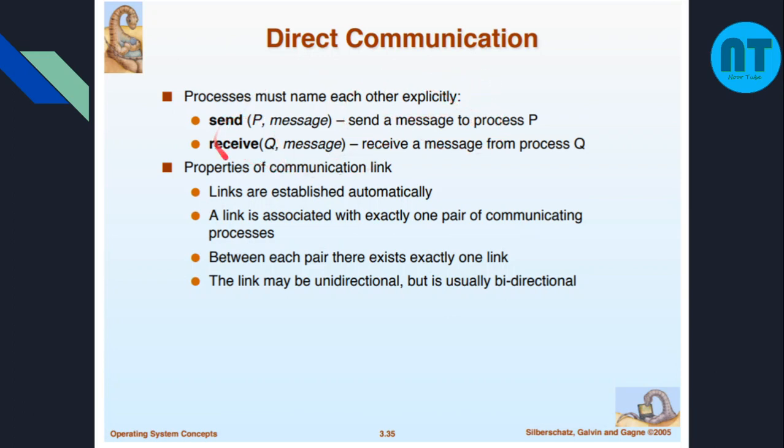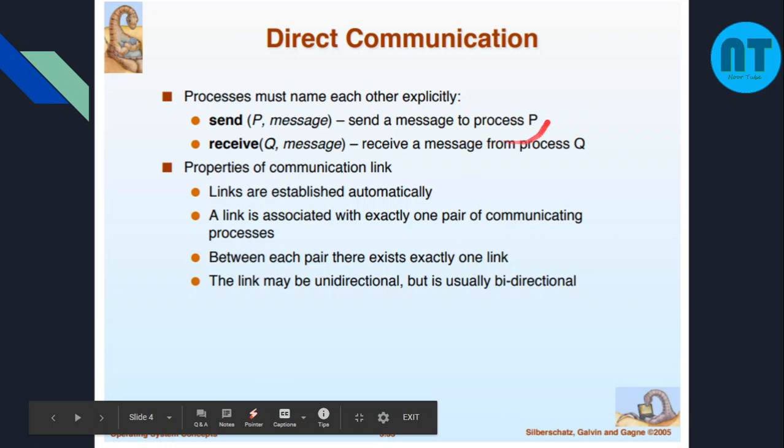How is the communication link made in that case? The links are established automatically. A link is associated with exactly one pair of communicating processes. It is like a physical telephone line that is established between one person and another, or one system and another using a modem. Between each pair there exists exactly one link. The link may be unidirectional, but it is usually bidirectional. Unidirectional means one side is always the sender and the other is always the receiver. Bidirectional means both can send and receive data.